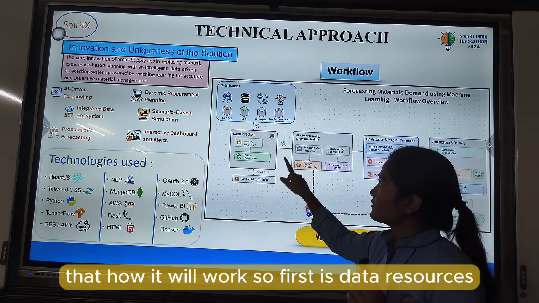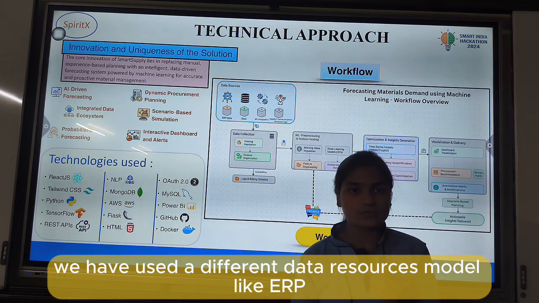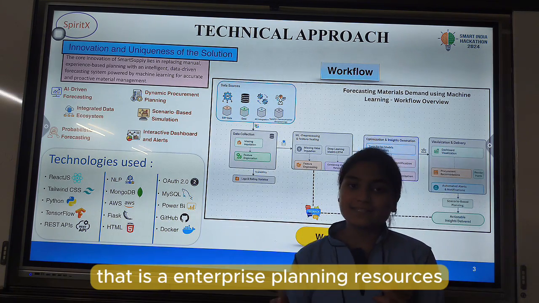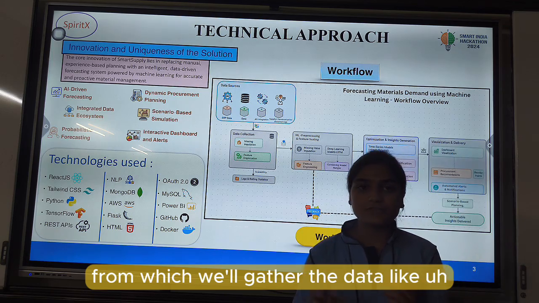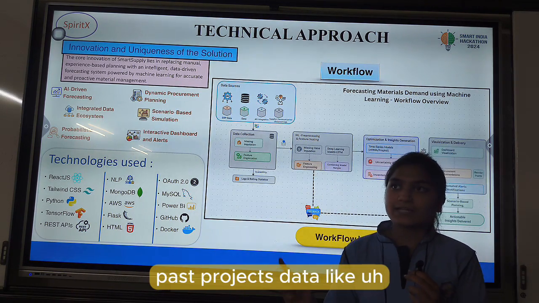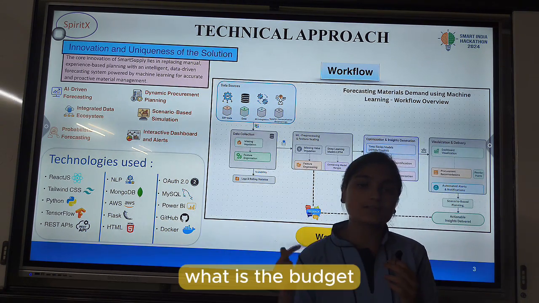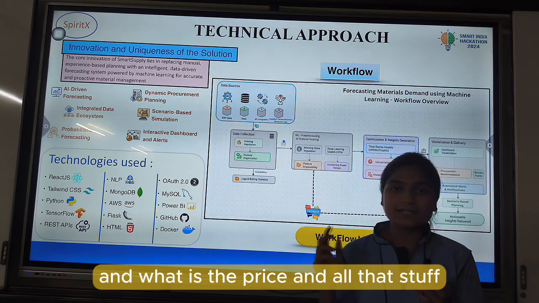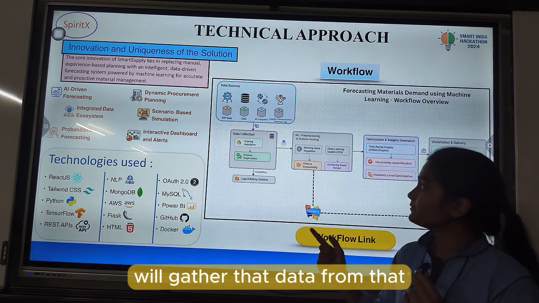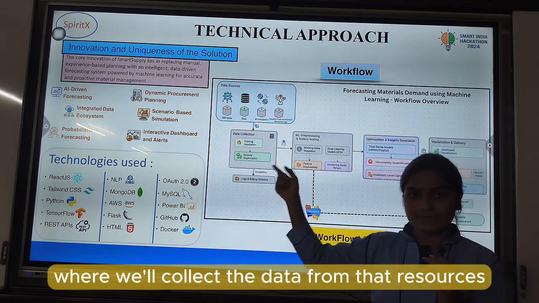So first is data resources. In this we have used different data resources like ERP, that is enterprise resource planning, from which we will gather data like past project data, like in the past which projects, how much material was used, what the budget was and what the price was, and all that stuff. This is the data collection step, where we collect the data from those resources.